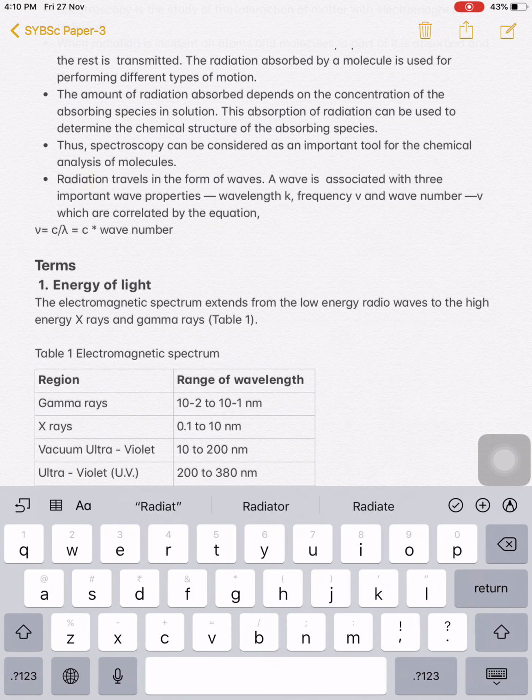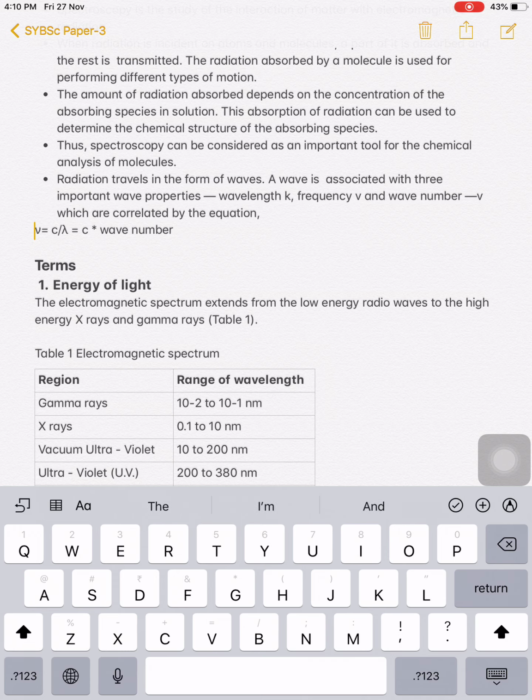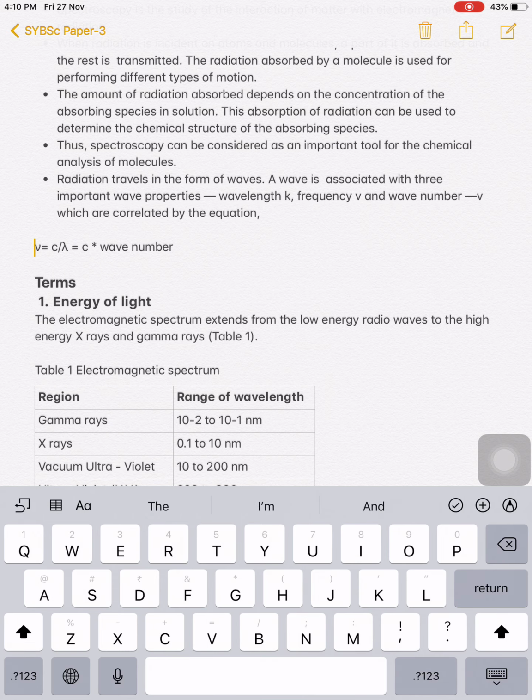Radiation travels in the form of waves. You know the wave has a dual nature. A wave is associated with three important wave properties: the wavelength, the frequency nu, and the wave number nu bar, which are correlated by the equation here. So nu is equal to c upon lambda, where nu is the frequency, c is the velocity of light, and lambda is the wavelength of that light.